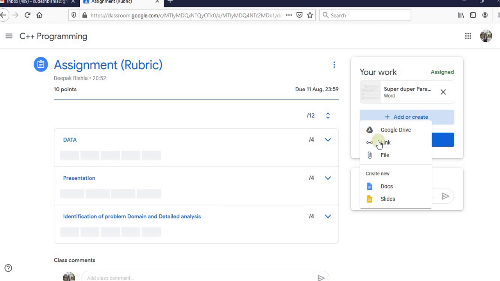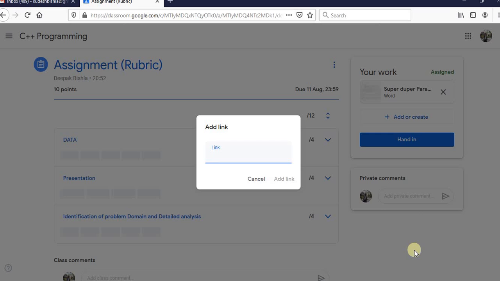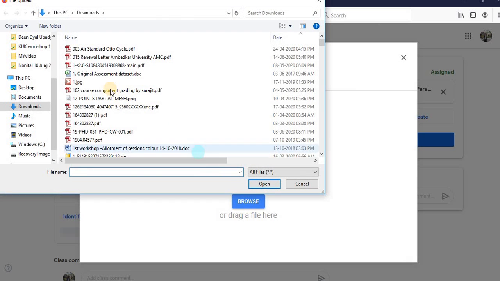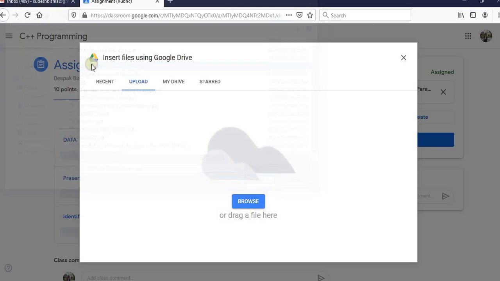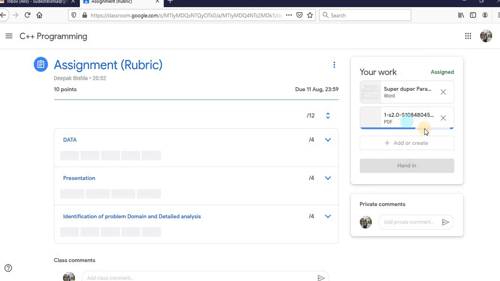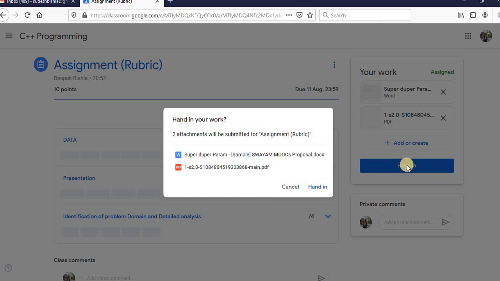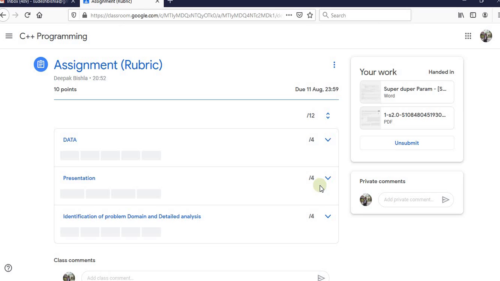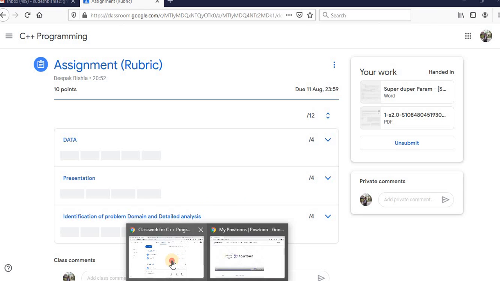So any assignment, let's say I'm going to submit assignment. So I'm just selecting something, assignment uploading by the student, done. So uploading here and hand in, done. So from the student login, that assignment is submitted. Now come back to the teacher view.